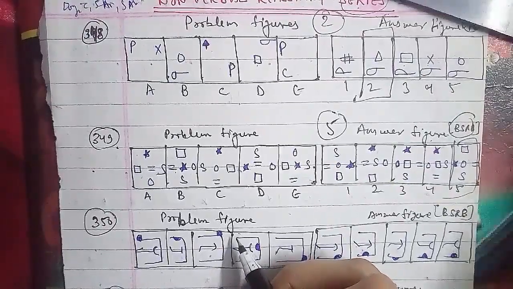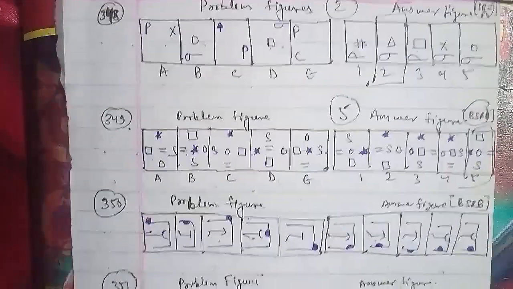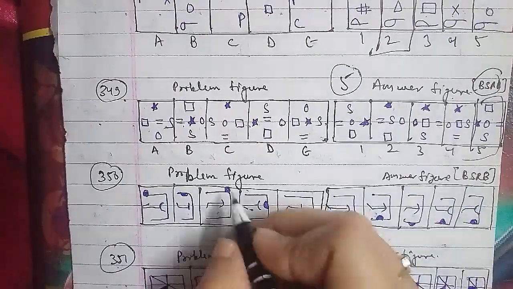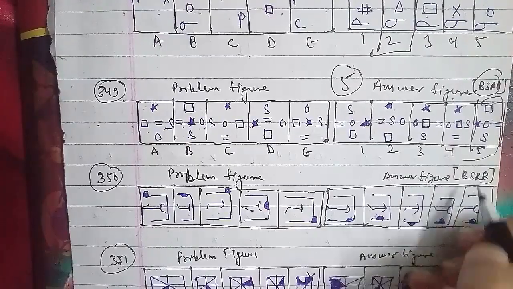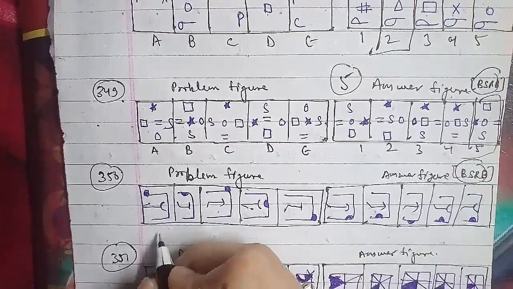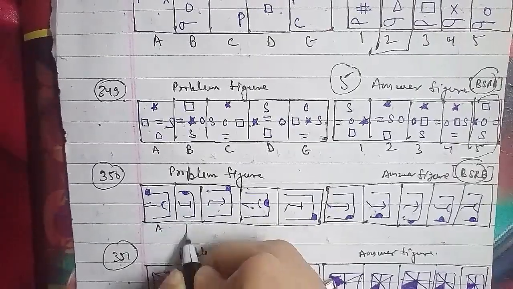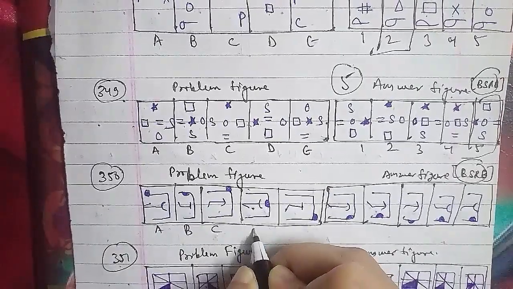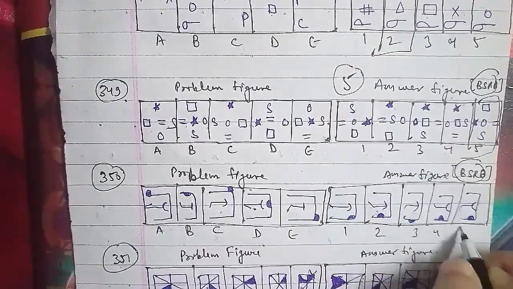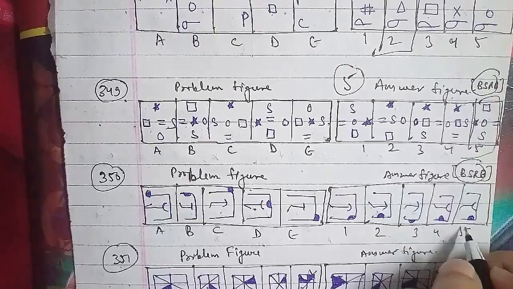In the 350th question of the session, that is what we have to discuss here. In terms of the problem figures as well as the answer figures asked in the BSRB question paper, the problem figures are A, B, C, D and E, and the answer figures are 1, 2, 3, 4 and 5 respectively.